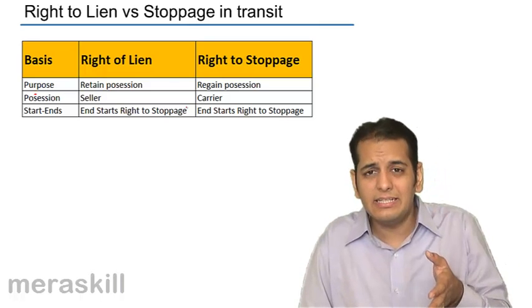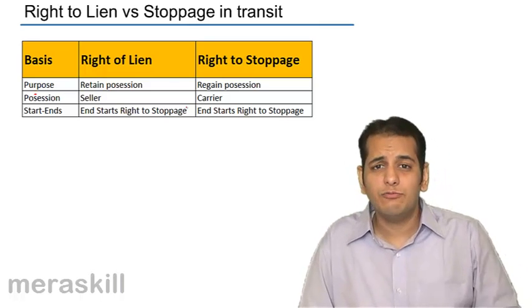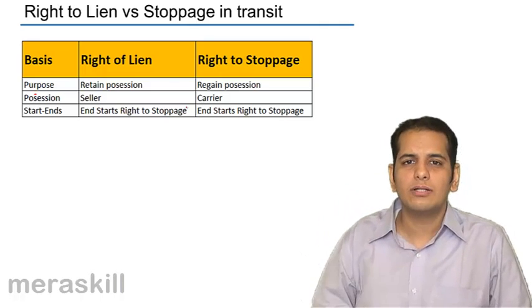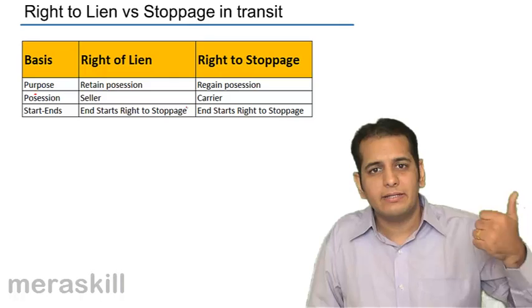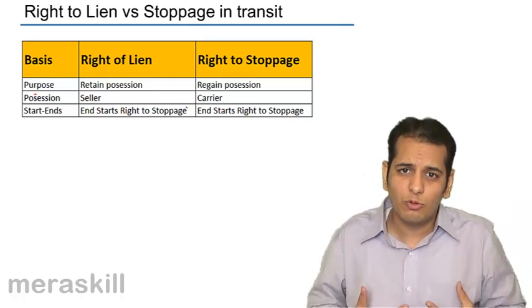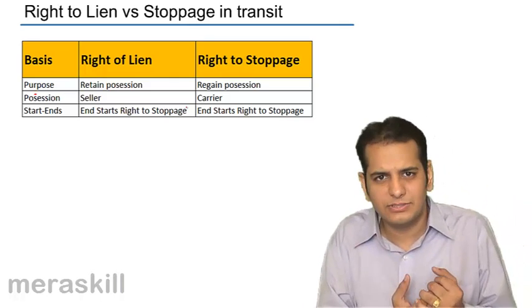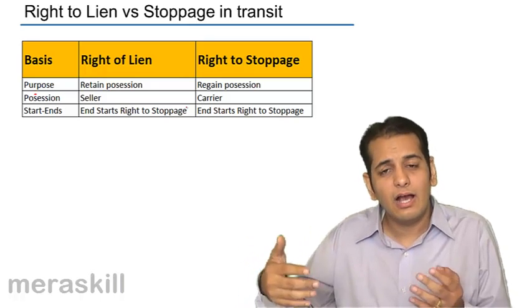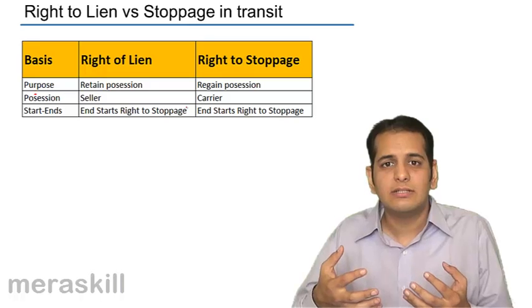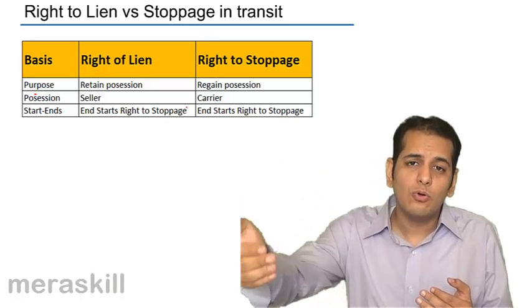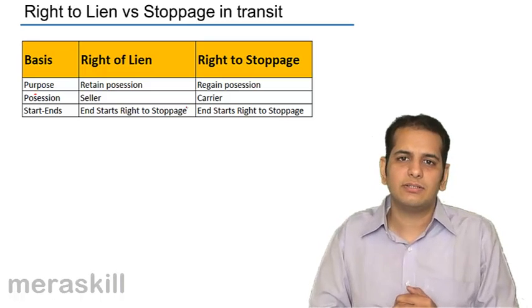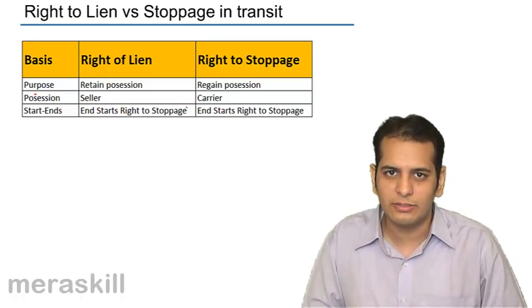So in 79, when West Indies again won the World Cup, we can say that they retained the World Cup, because in 75 they won the World Cup, so the World Cup was with them. They had the possession of the World Cup. In 79 they again won it. That means the World Cup did not go to any other country. They retained the possession. The possession was with them only.